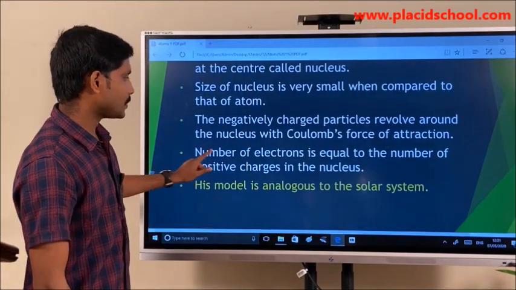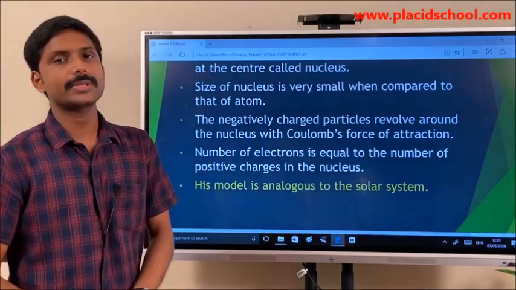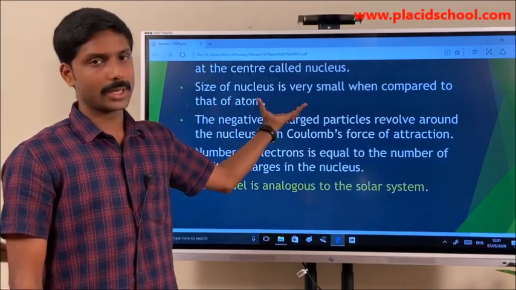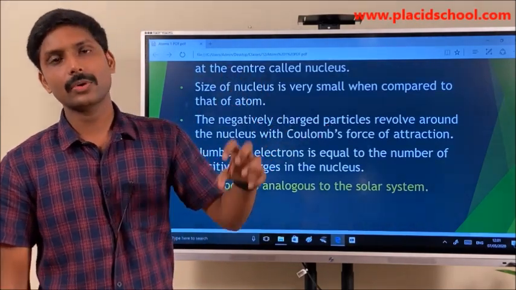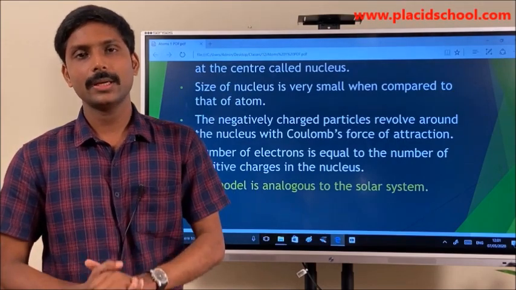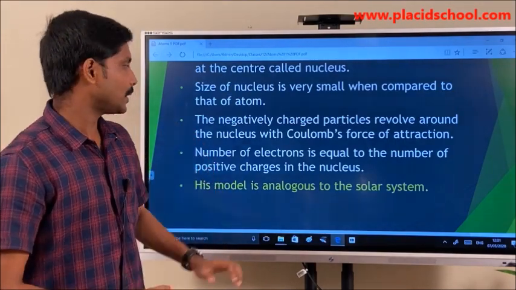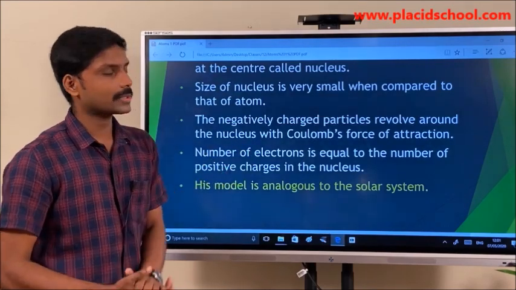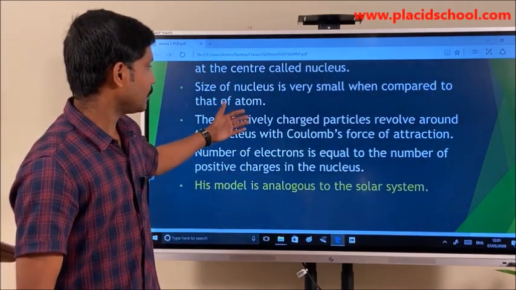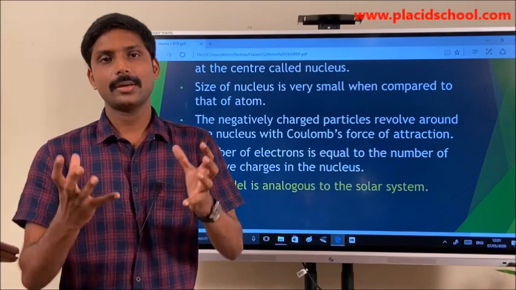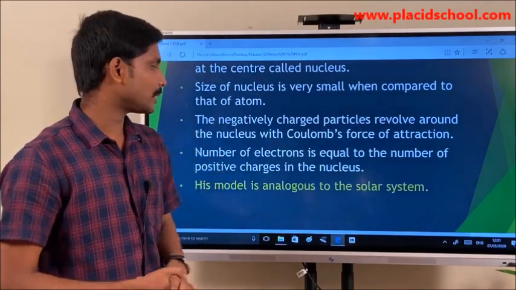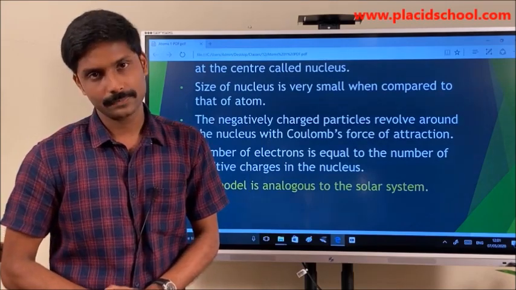The number of electrons is equal to the number of positive charges in the nuclei. So the similar number of protons will be there in the nuclei. That is the important thing. His model is analogous to the solar system because of the way he predicted the atomic model, similar to the solar system, so it is called the planetary model.